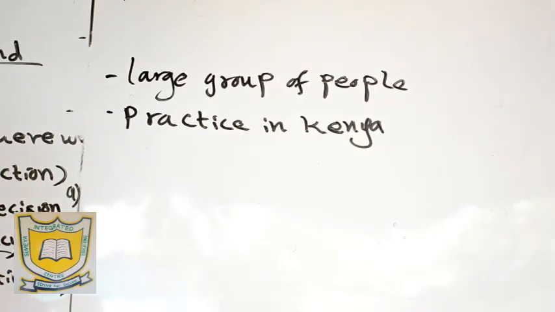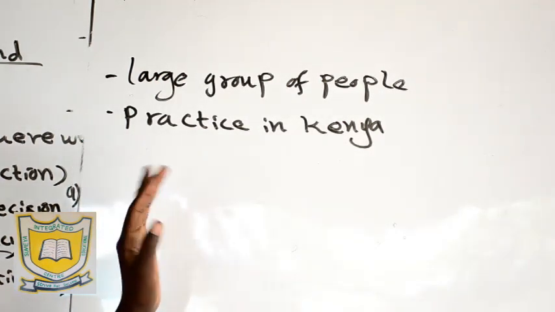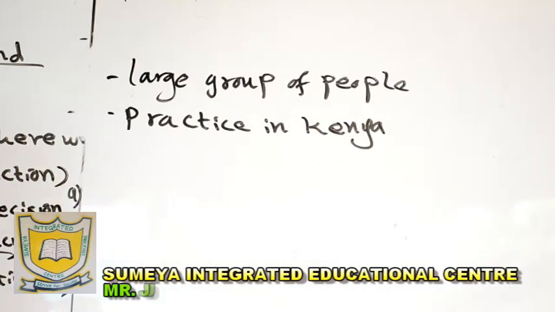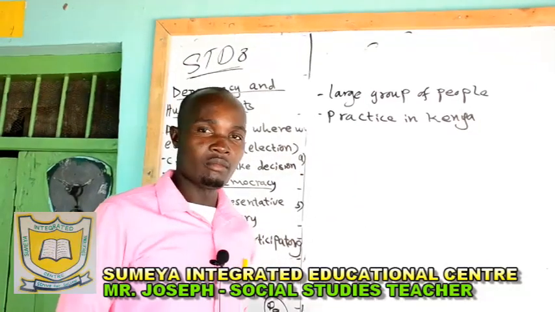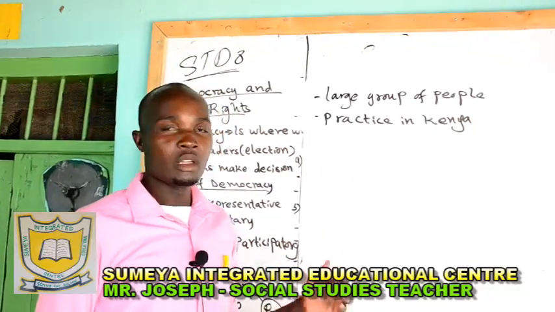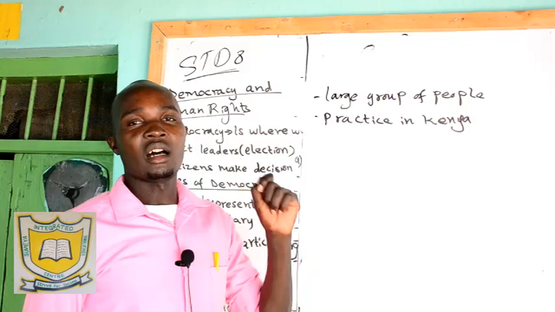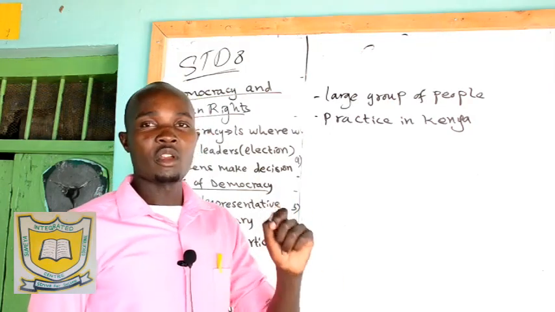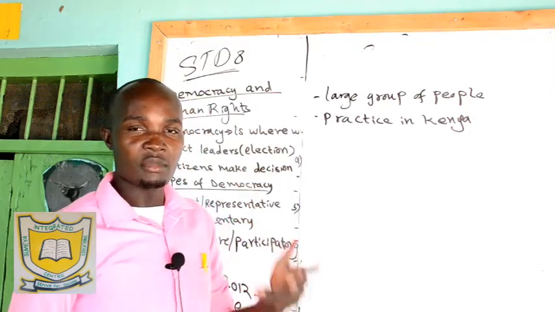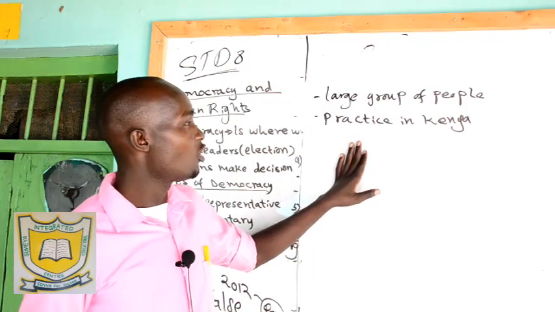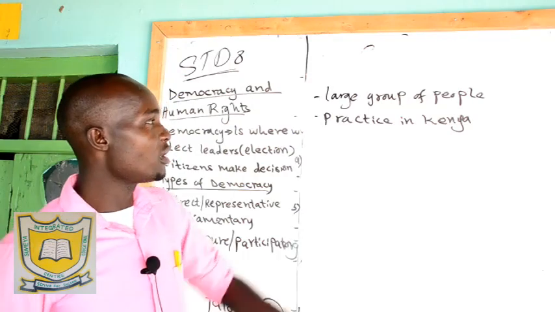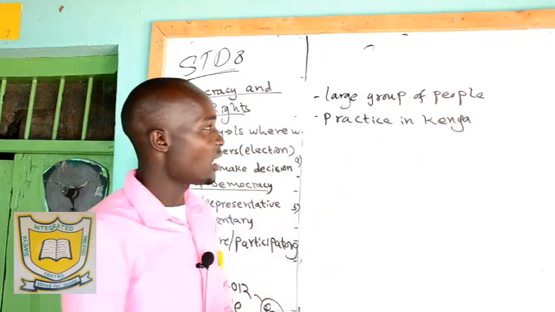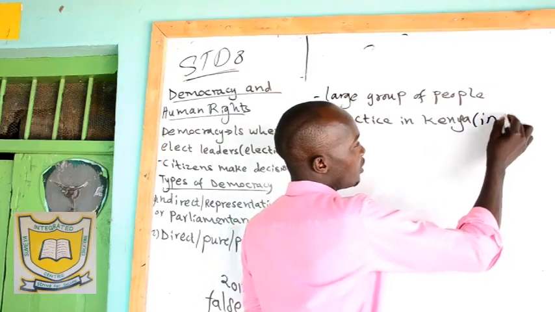For example, all of the people in the constituency cannot go to the National Assembly to address their problems. So they elect one person, whom we call the member of parliament, or MP, to go and represent them. When you come to the ward, we elect the ward representative, whom we call the member of county assembly, the MCA, to go and represent us. So they make decisions on behalf of us. That's what we call indirect democracy. This is the democracy we practice in Kenya.